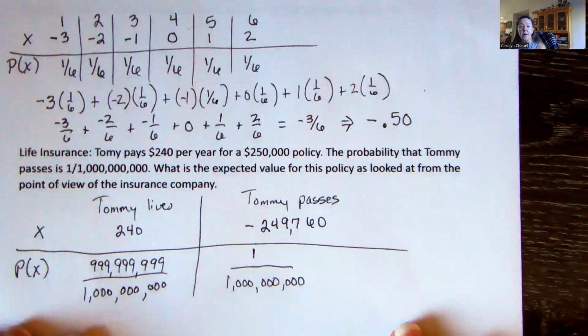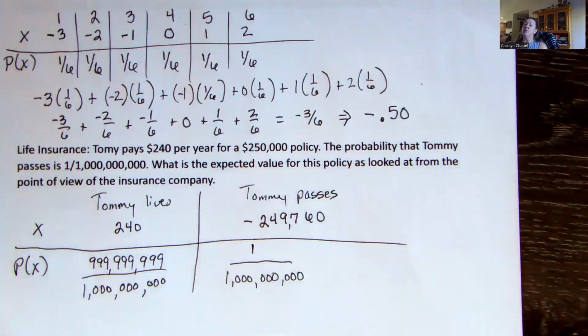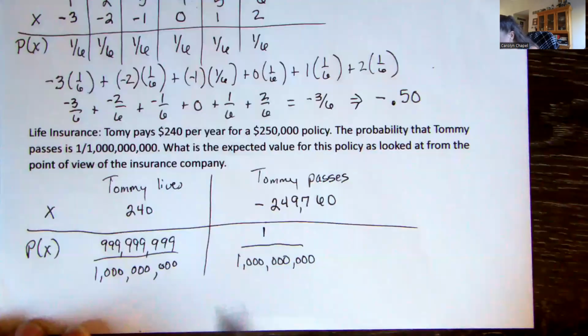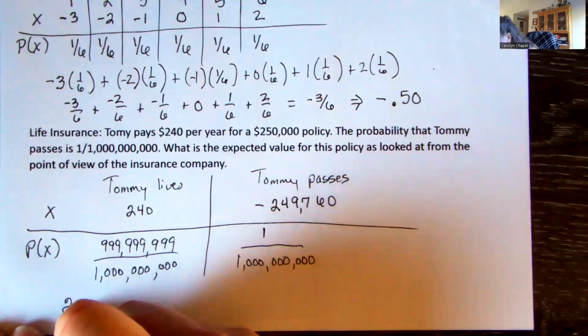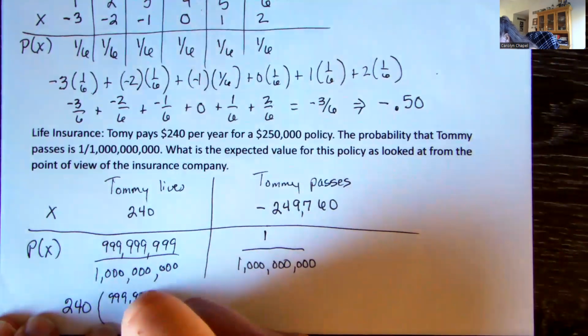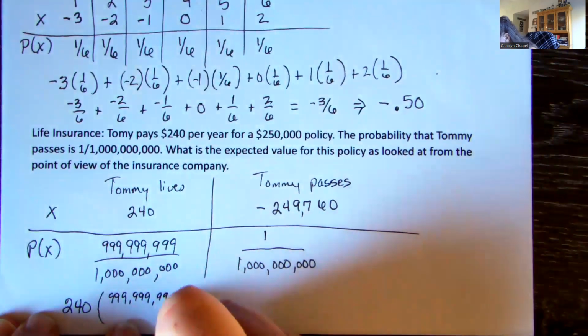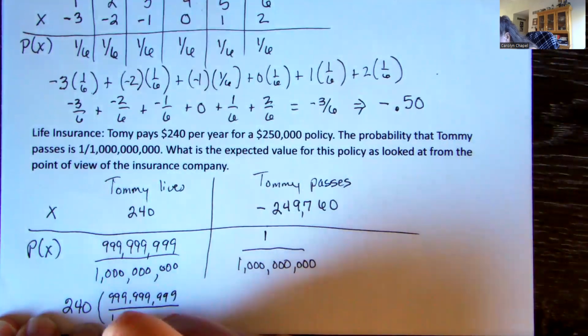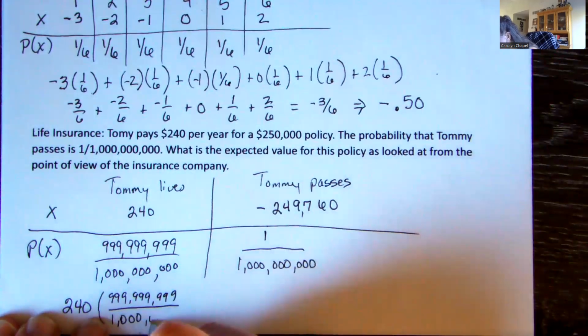So now to find the expected value, or what the insurance company can expect to earn or pay out for people in the same situation, because I'm sure there are maybe 60 other people in Tommy's group, they will take that value times its probability, and then they will add those together. Excuse my drawing.